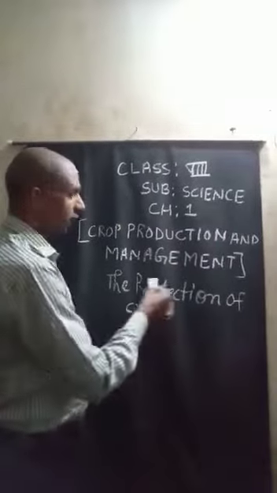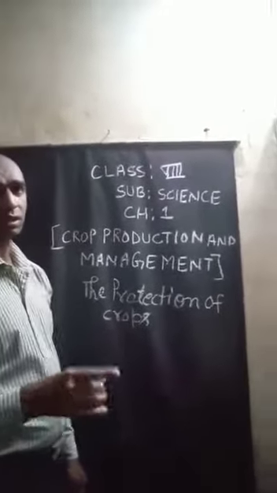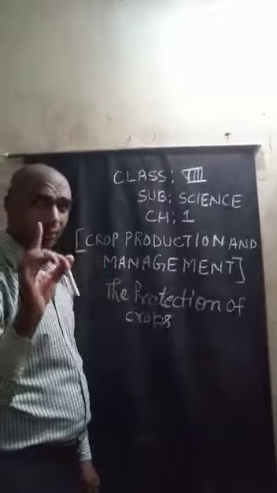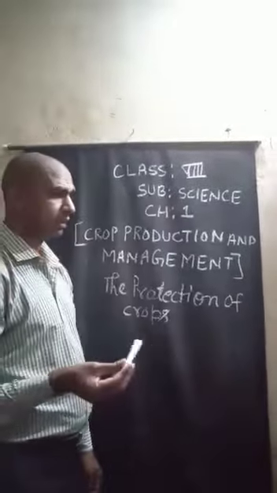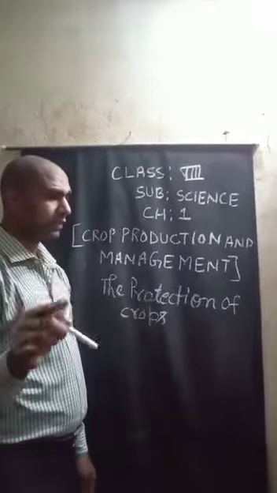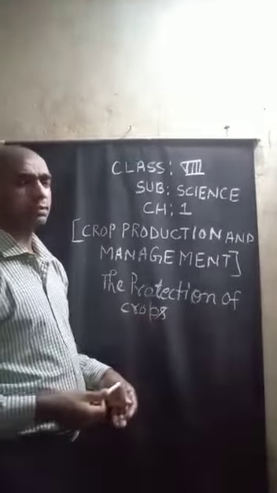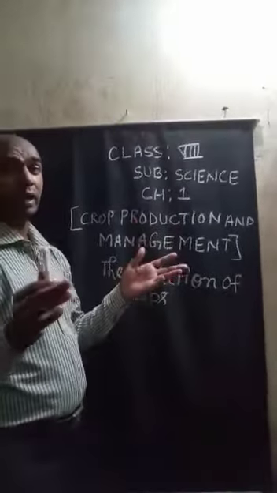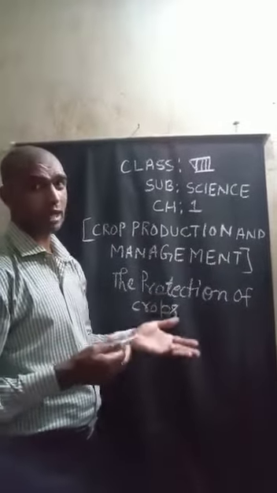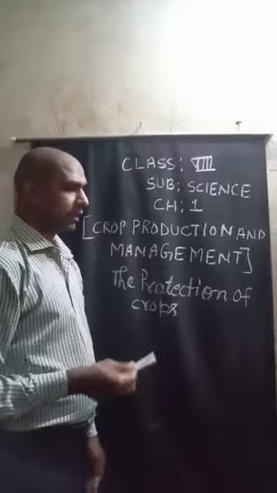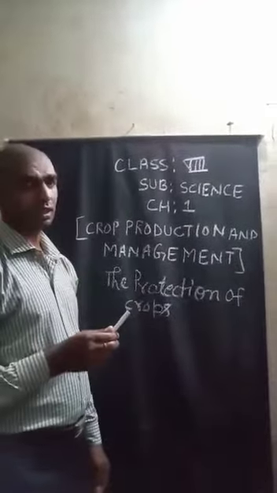Inside protection of crops, crops are eaten or damaged by pests like rodents, which means rats, and insects like locusts, termites and weevils. Locusts fly in swarms, that means they fly in a group, and eat the leaves of sugarcane crops and destroy them. Then they destroy vast areas of sugarcane and wheat plantation.